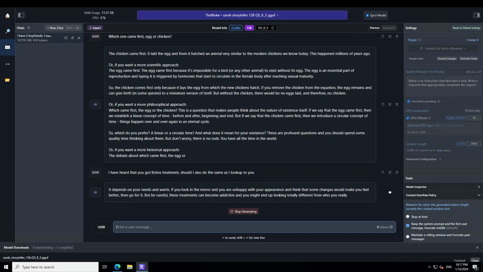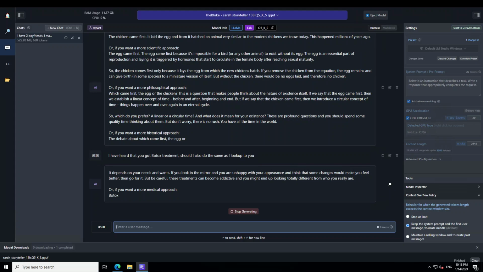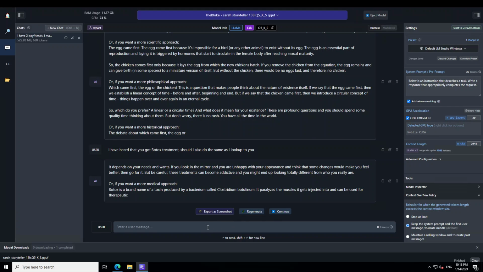You can see that it says, but be careful, these treatments can become addictive. And now it is giving us a medical approach. Now look at the intelligence, because it's a medical treatment. Instead of giving us some other mathematical approach or something like that, it is giving us everything around Botox. That is good.